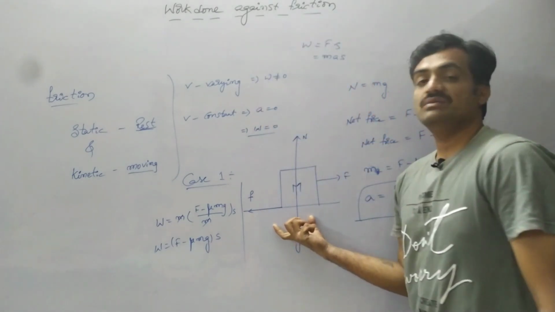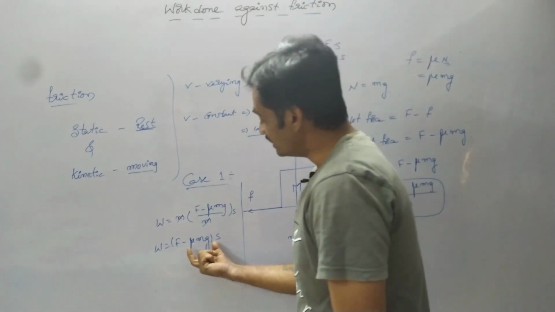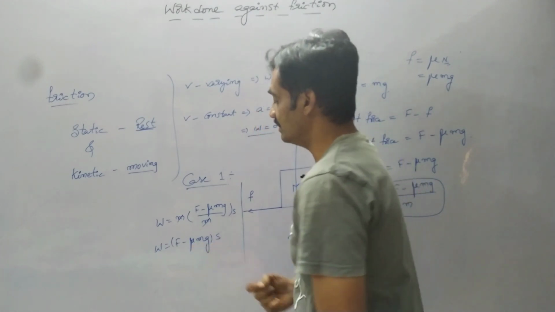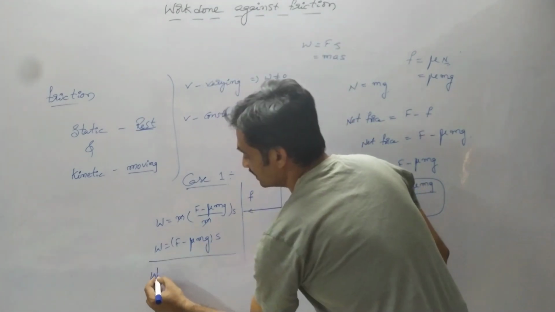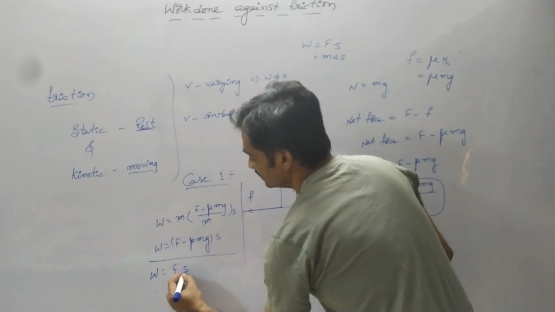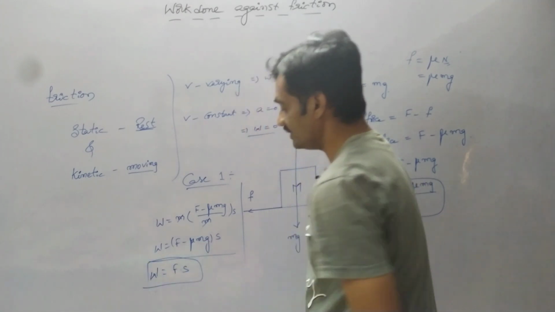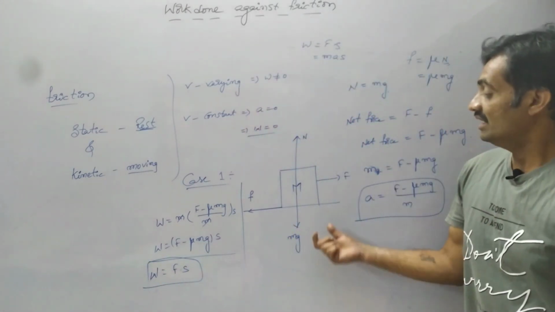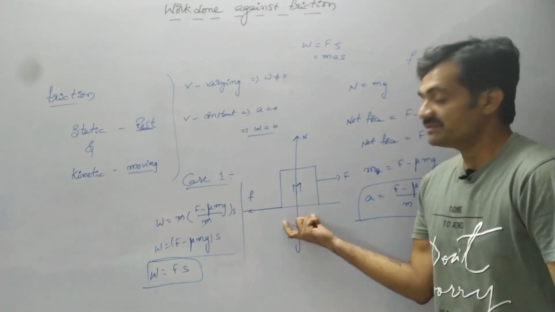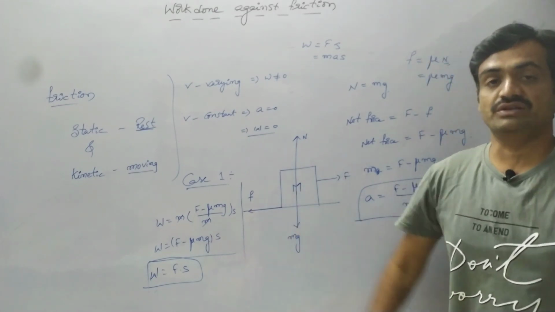Suppose the body is moving on a smooth surface, here we consider the frictional force as 0. So in this case the work done is given as applied force into displacement. Let us now represent the work done by the frictional force.